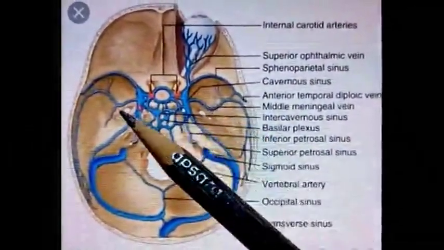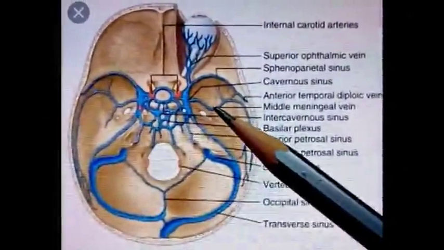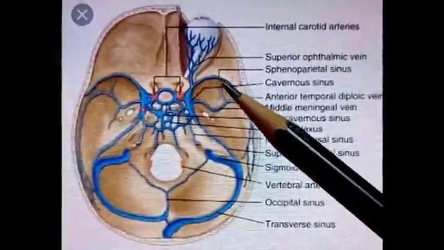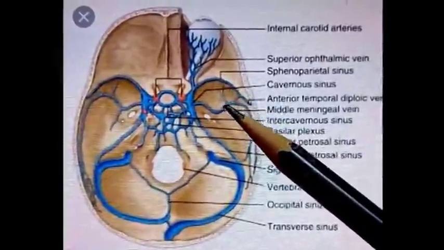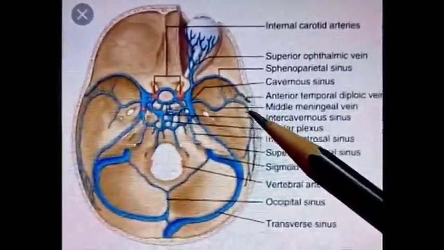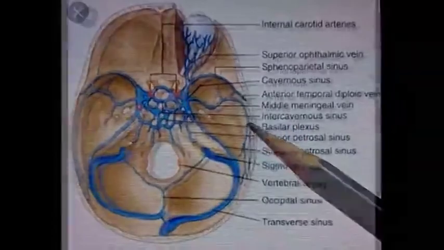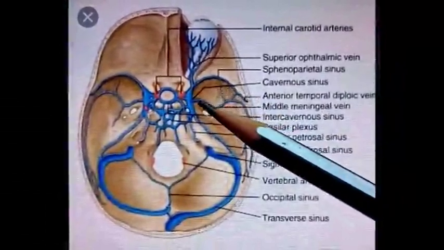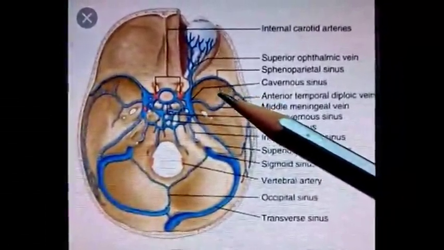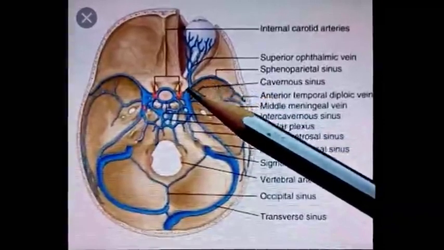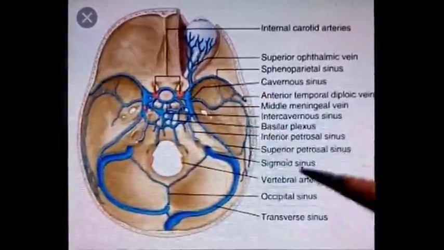Next are the middle meningeal veins. These are two in number. Middle meningeal vein has two trunks, frontal trunk and parietal trunk. Frontal trunk is also known as the anterior trunk. Parietal trunk is also known as the posterior trunk. Frontal trunk drains into the cavernous sinus directly, or first it drains into the sphenoparietal sinus, then drains into the cavernous sinus,